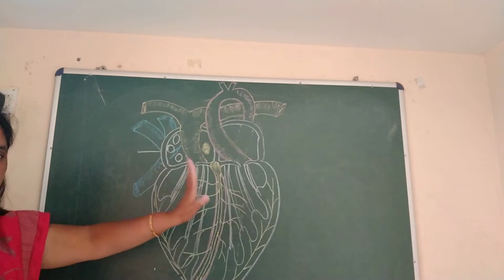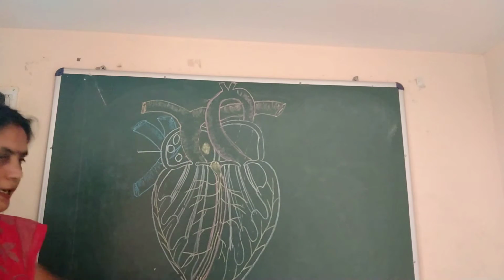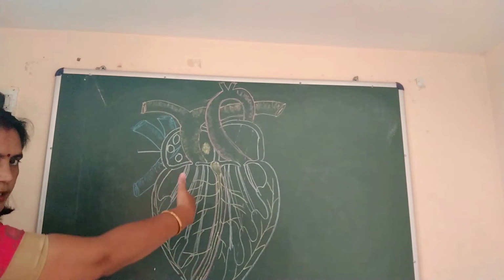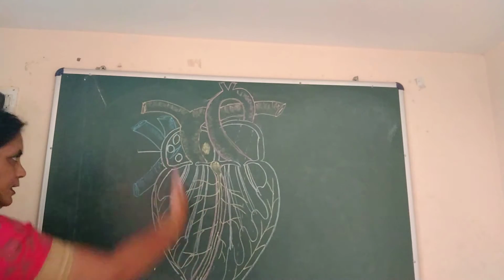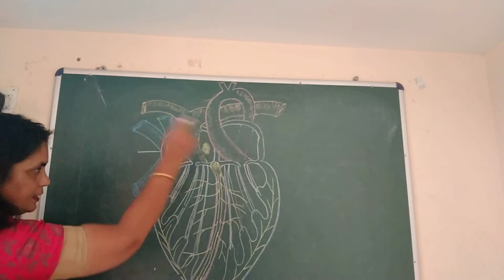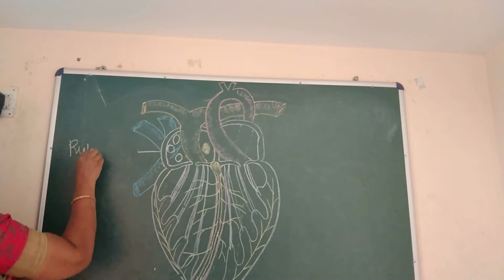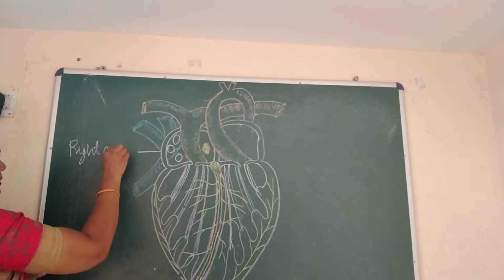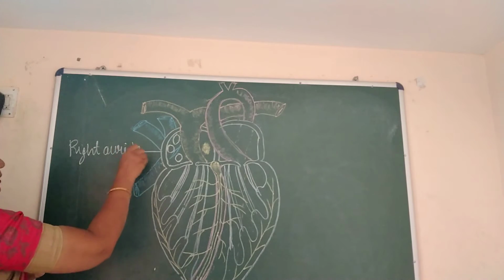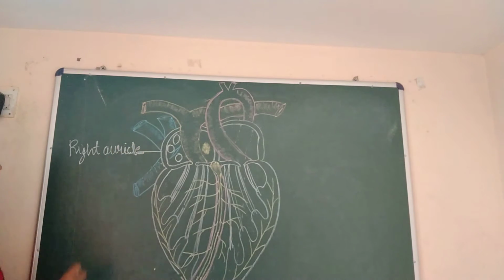So this is the right part and that is the left part. So here it is right auricle, and auricle can also be called atrium.